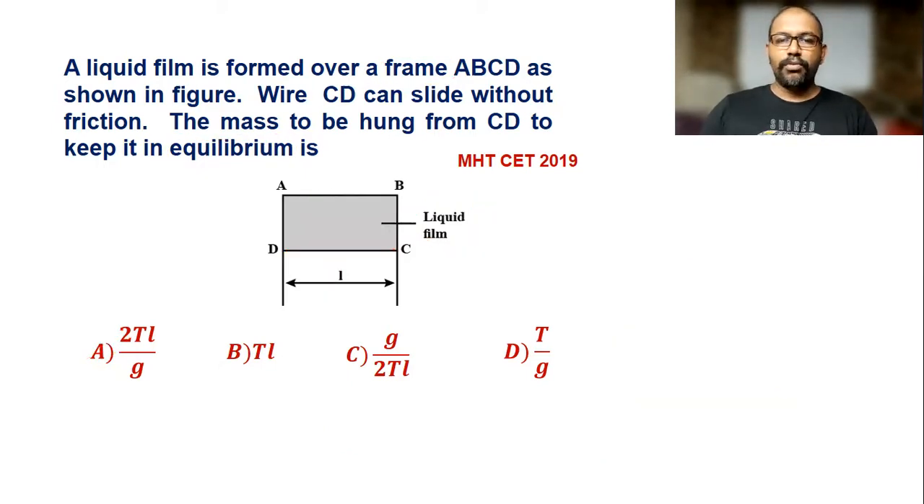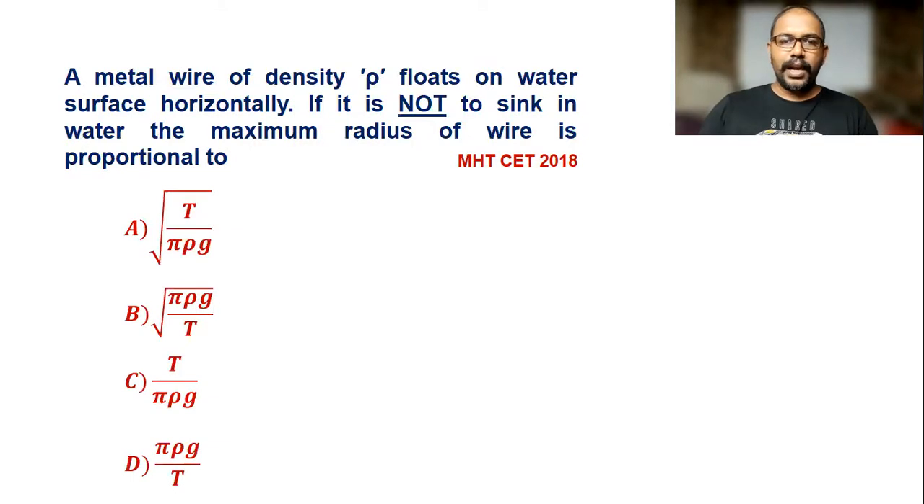Now we move forward for the next question, and it is question number 2. A metal wire of density rho floats on water surface horizontally. So here the given density is rho. So this wire is floating on the water. If it is not to sink in water, the maximum radius of wire is proportional to. Now here maximum radius we have to find out.